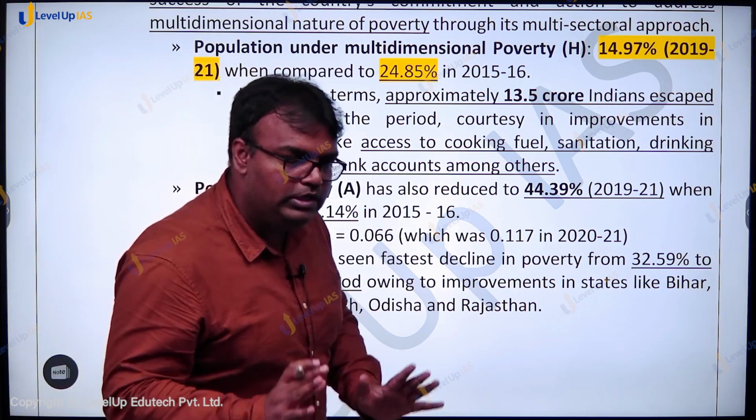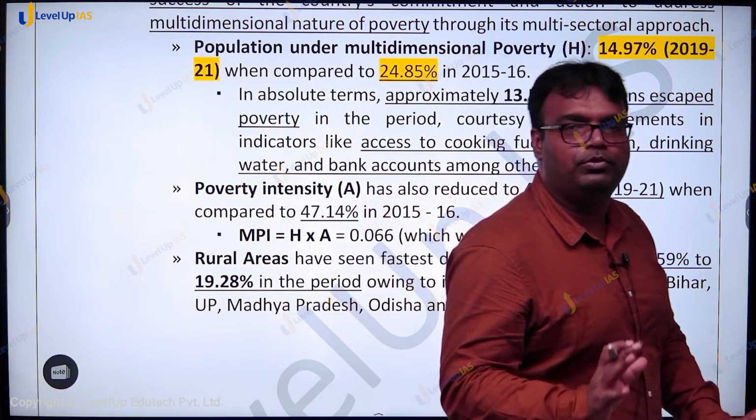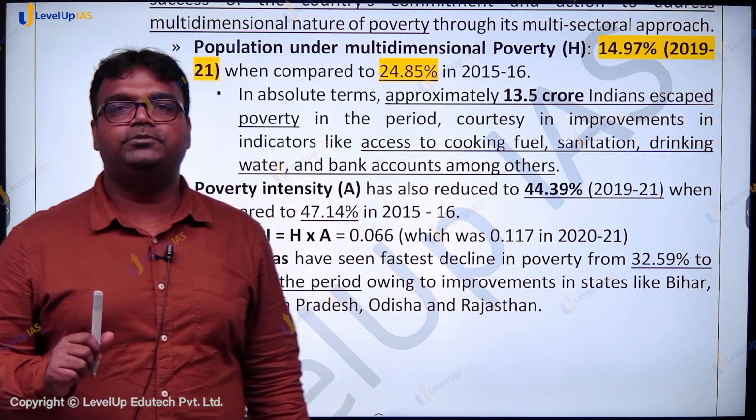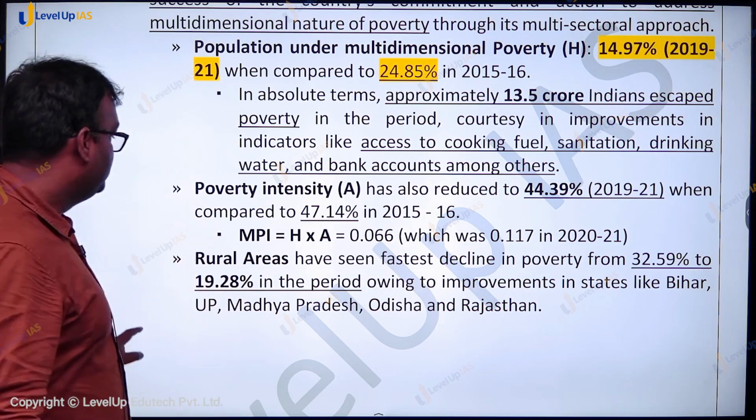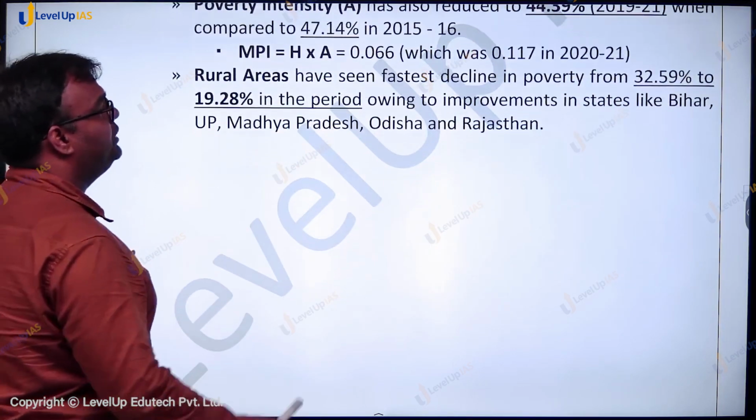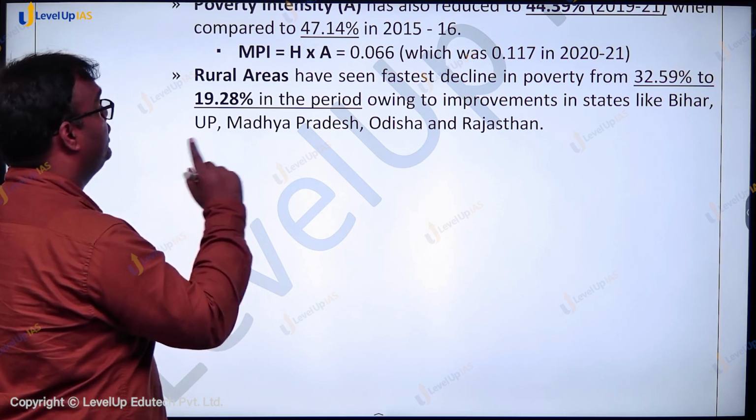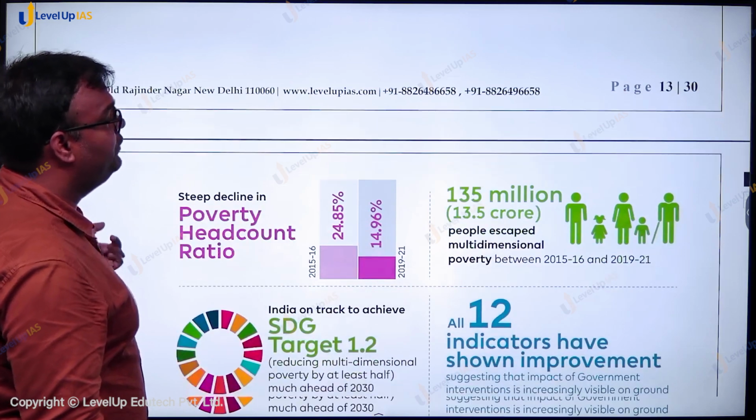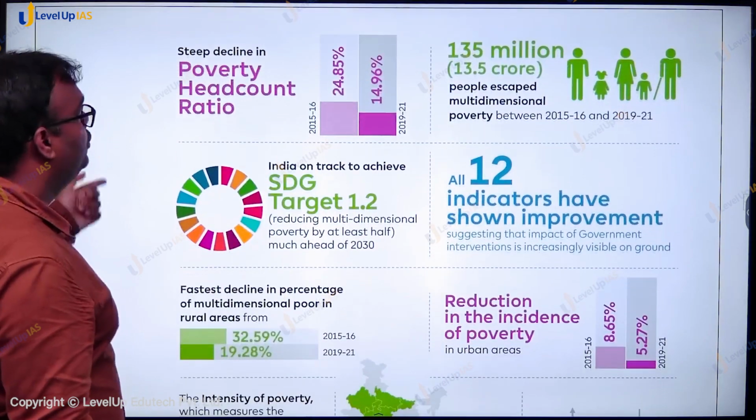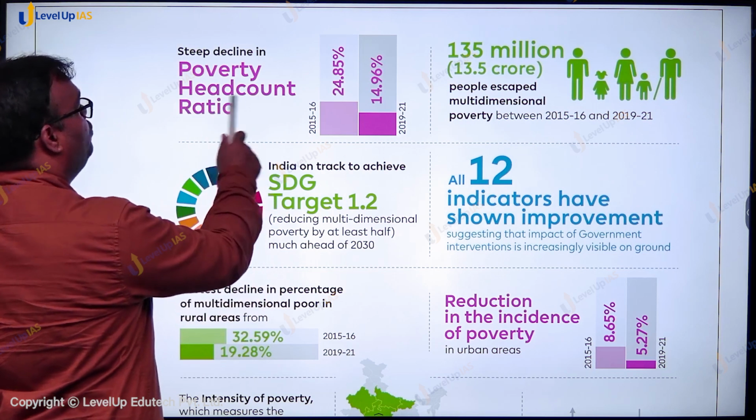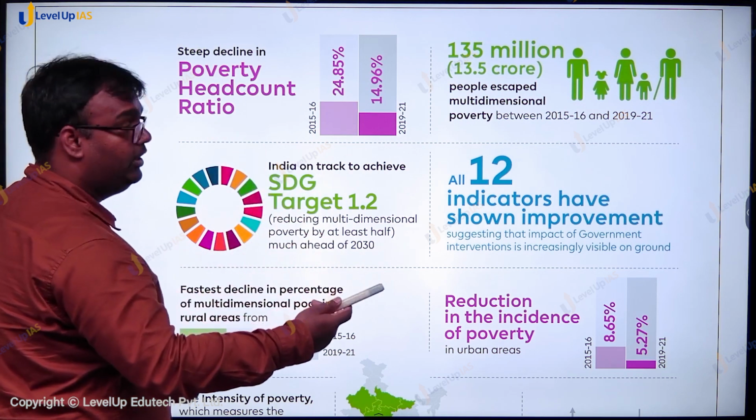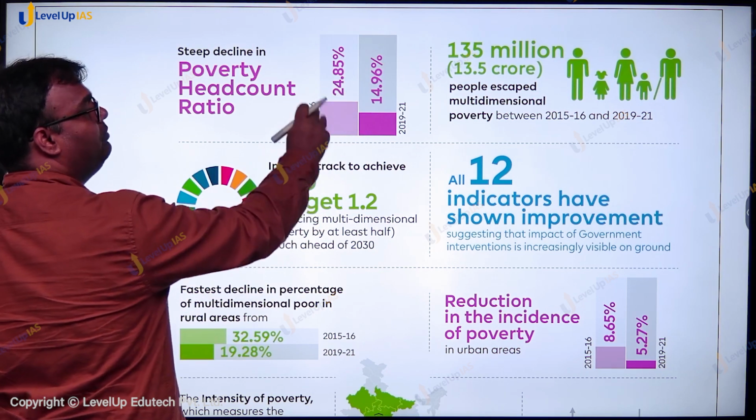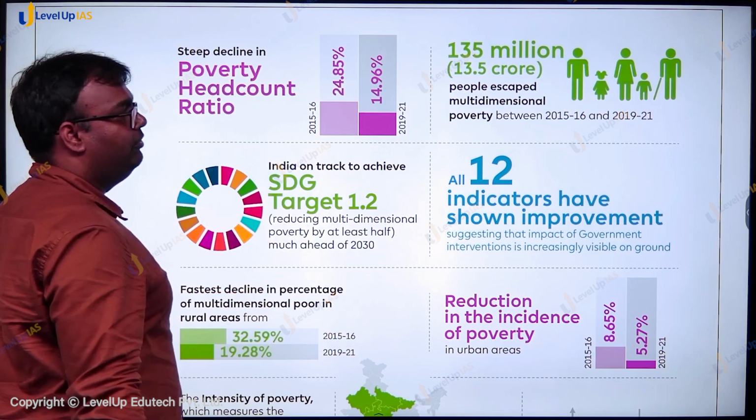This is the first thing. Only less than 15% of India's population is living under poverty. This is the first aspect. Second, poverty reduction has been pretty fast in rural areas. You would see rural areas have seen the fastest decline in poverty, from 32.59% to 19.28% in the period. In fact, this is a figure that I have taken from the report only. So here you will see that the poverty headcount ratio, the percentage of people who are living under poverty, has come down from 24.85% to 14.96%. So from less than 25% to less than 15% we have come down.